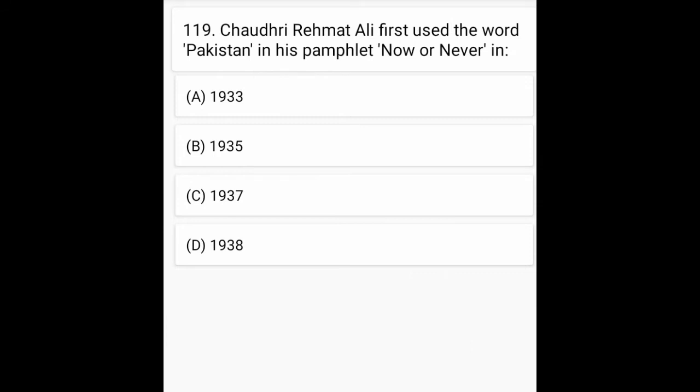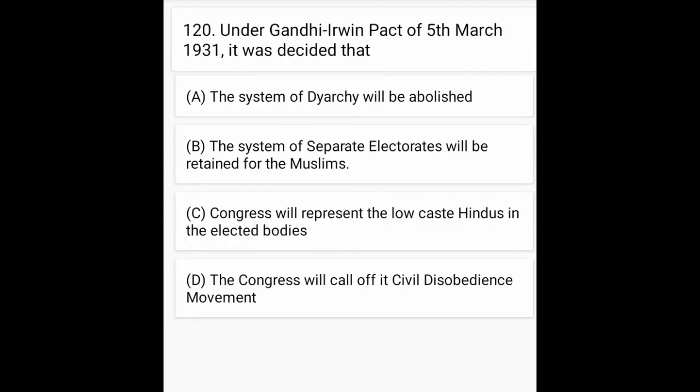Chaudhry Rahmat Ali first used the word Pakistan in his pamphlet Now or Never in. चौधरी रहमत अली खान ने अपने एक पैम्फलेट Now or Never में पहली दफ़ा पाकिस्तान का लफ्ज़ इस्तेमाल किया. ऑप्शन ए इज़ करेक्ट, 1933 में. Under Gandhi-Irwin Pact of 5th March 1931 it was decided that. ऑप्शन डी इज करेक्ट, the Congress will call off the Civil Disobedience Movement, कांग्रेस जो है वो सिविल डिसओबीडियंस की मूवमेंट को ख़त्म कर देगी.